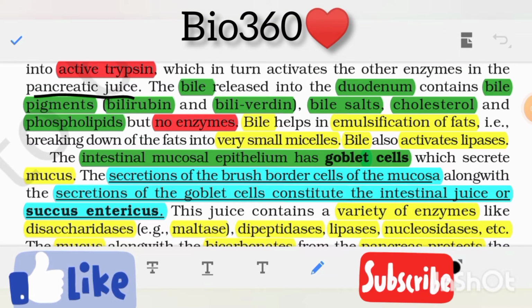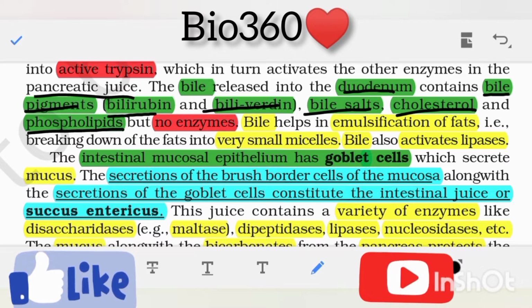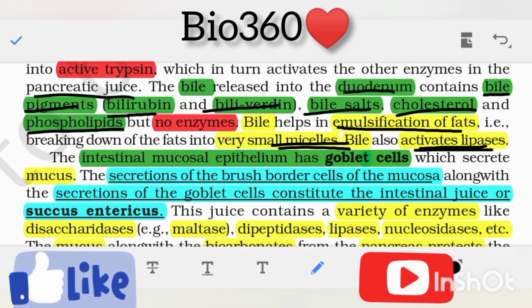The bile released into the duodenum contains bile pigments such as bilirubin and biliverdin, bile salts, cholesterol and phospholipids, but no enzymes. Bile helps in emulsification of fats, that is, breakdown of fats into very small droplets known as micelles. Bile also activates lipase.